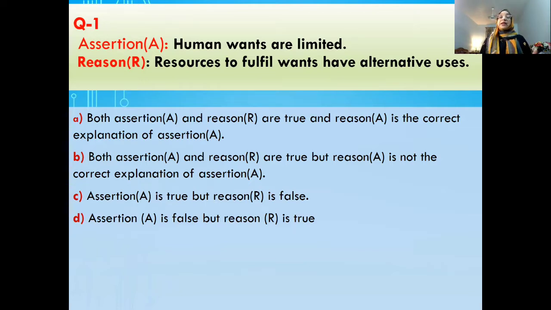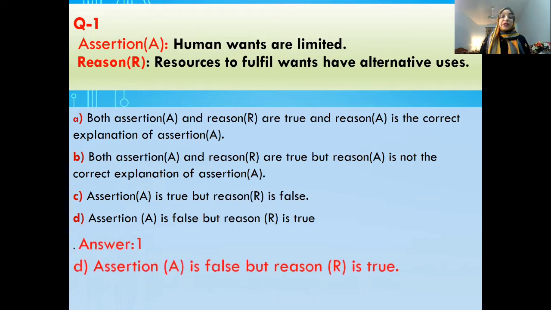So here the statement itself is wrong. Human wants are not limited. One want is satisfied, then we have many more wants to be satisfied one after the other. So the statement itself is wrong. But resources to fulfill wants have alternative uses. This is correct. So we will go for option D, assertion is false, but reason is true.